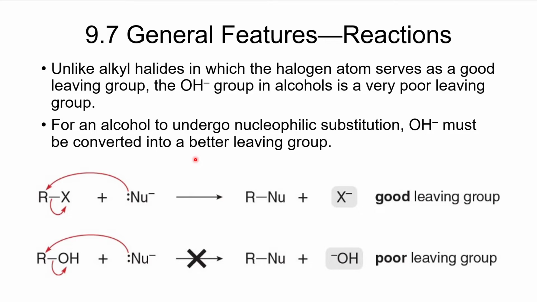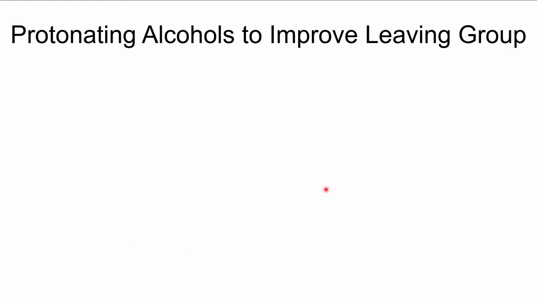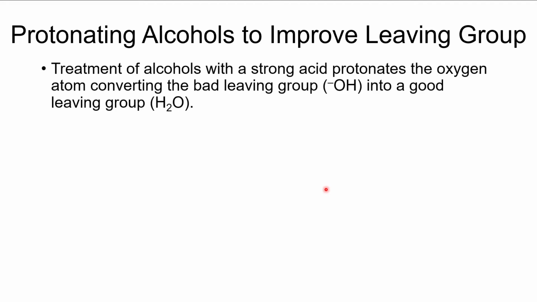So we need to convert that hydroxide into a better leaving group. And the way that we can convert that into a better leaving group is to protonate it. So if we protonate the alcohol, so treat the alcohol with a strong acid, it turns the bad leaving group, which is hydroxide, into a very good leaving group, which is H2O.